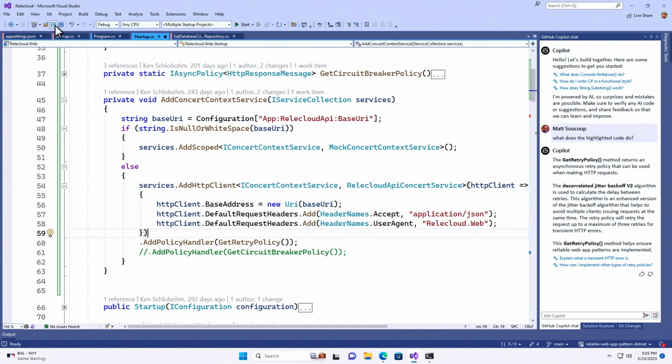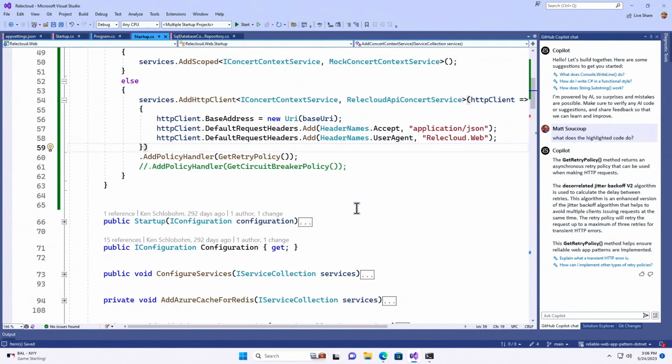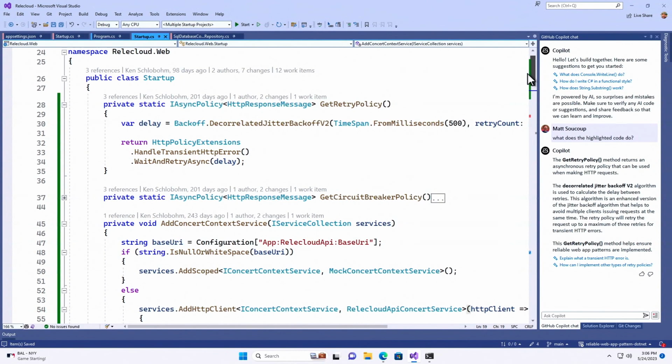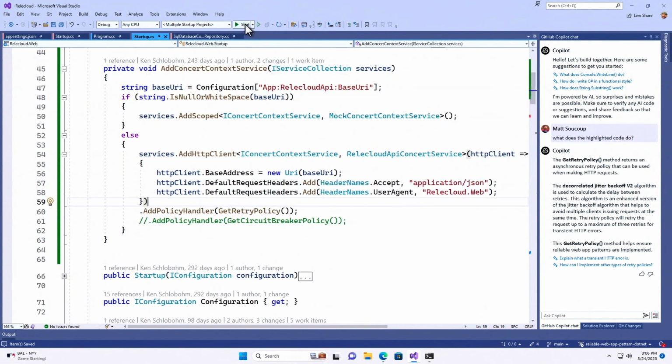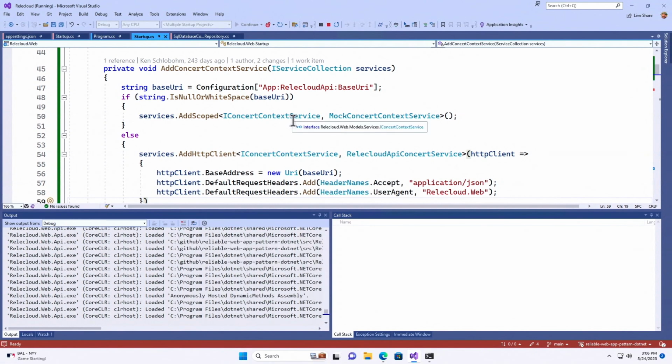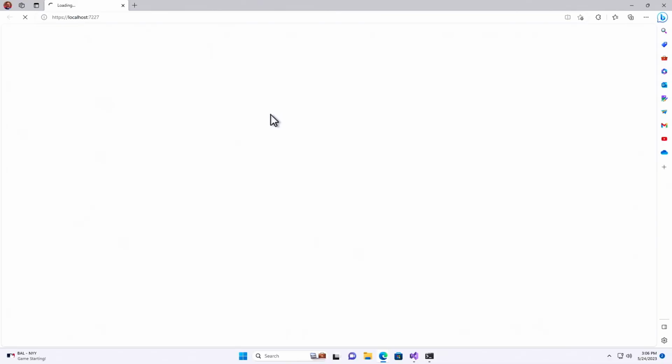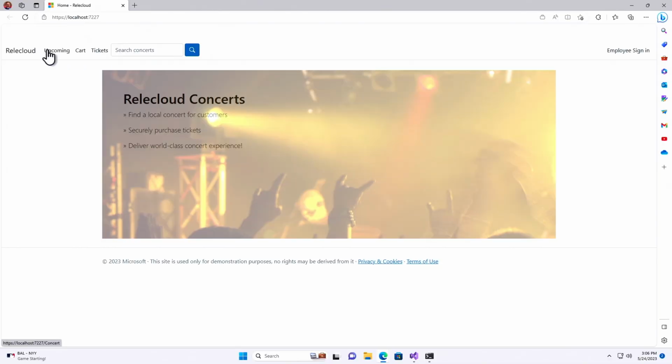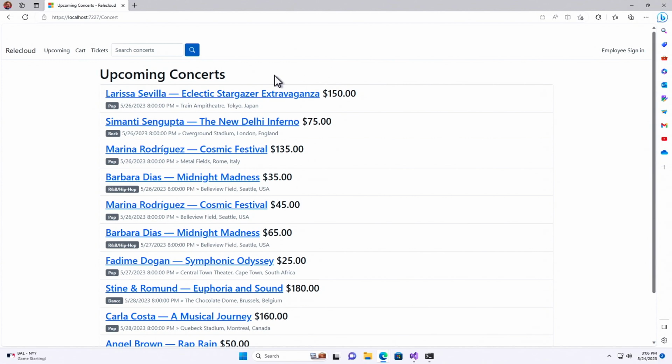So now, that retry policy, because I'm only failing every other time, and I have it set so it'll try 3 times, we should be guaranteed to work. So I'll restart the web application, and once it gets going, I'll hit the get upcoming concerts, and I shouldn't see that little blue dialog saying it failed to get the concerts back. And here we go, upcoming, spinning, Swagger UI tooling, good. Upcoming, good. So it worked, our retry worked.